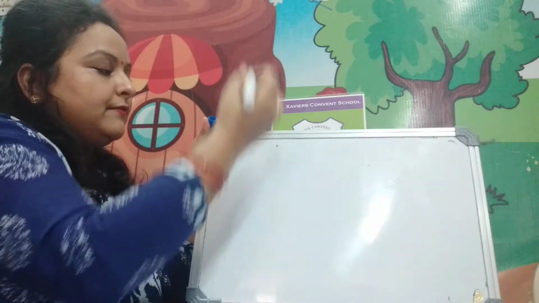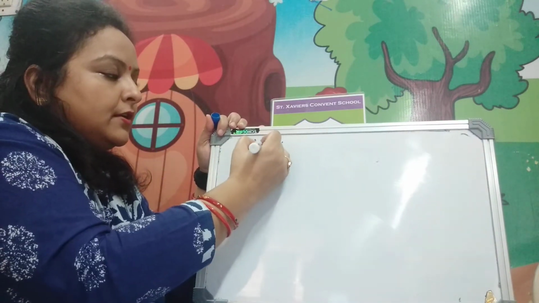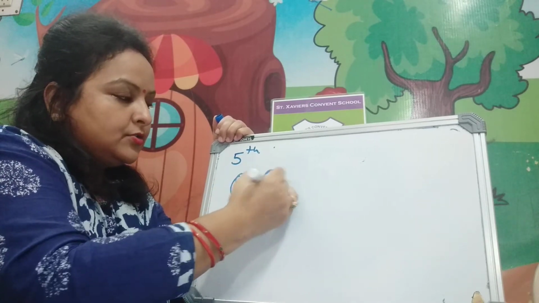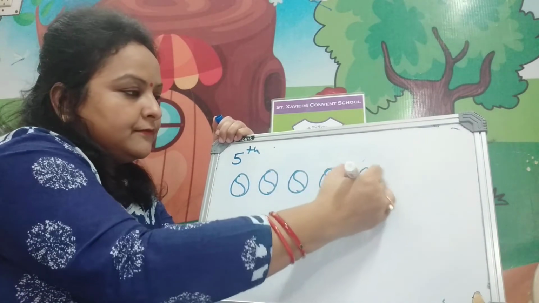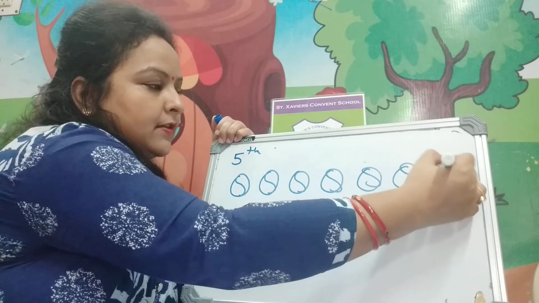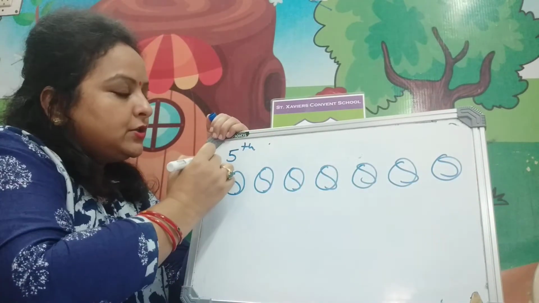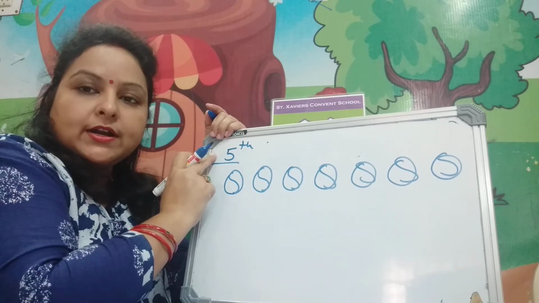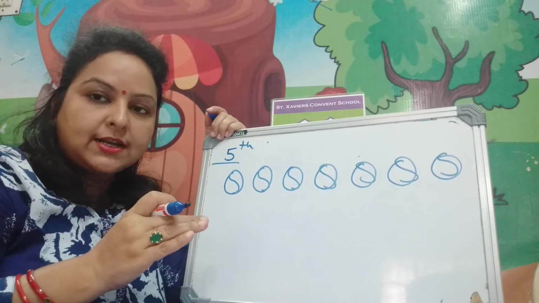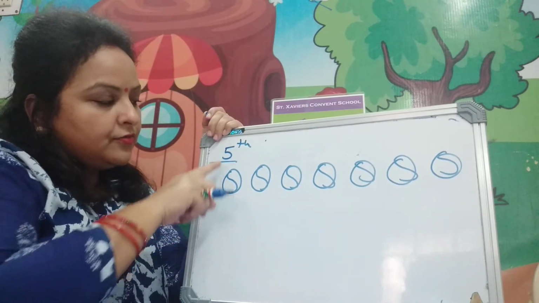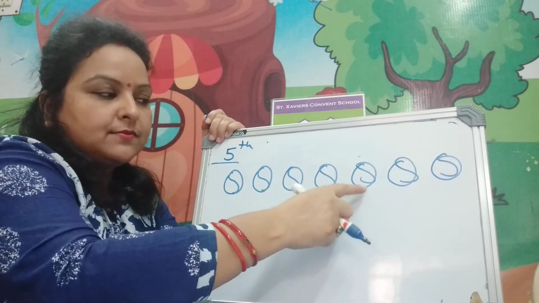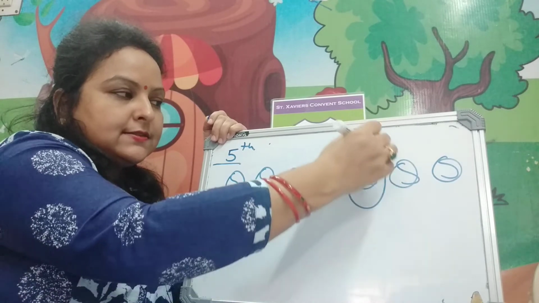Now in this question, what you have to do is circle the given order. Suppose you are given the order 5th, and here some pictures are drawn. 1, 2, 3, 4, 5, 6, 7. Seven balls are here, but you have to circle this given order. Order is a sequence, ordinal. The 5th position is 1, 2, 3, 4, 5. This comes on 5th position. You will circle this ball.